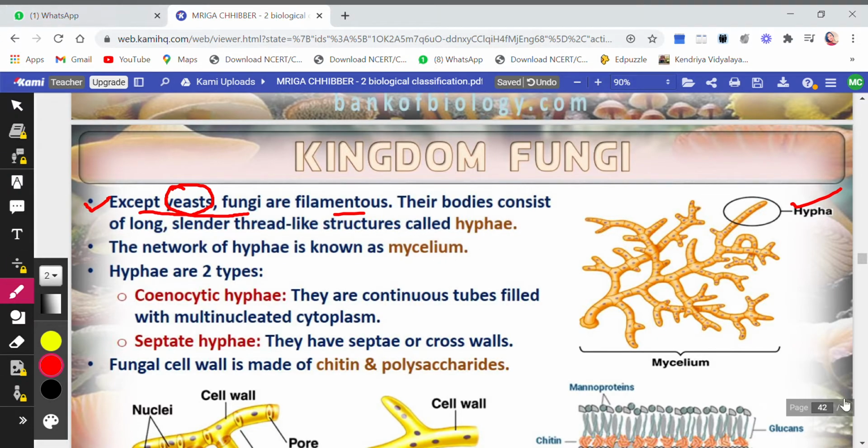Now, if many of the hyphae come together, a lot of hyphae, if they come together, so this network of hyphae will be known as mycelium. Now, this is a network of hyphae, so this whole structure will be called mycelium.